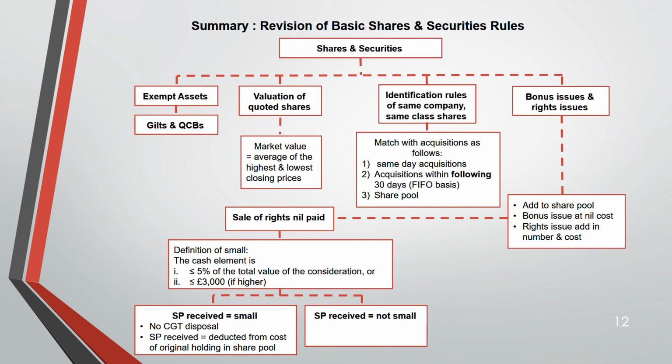Next, if the sale proceeds are not small, that means the cash element is greater than 5% of the total value of consideration and greater than 3,000, then it is a part disposal. And how is a part disposal done? I've covered that in Lecture 9. Now let us do a question before we move on to the second part of this lecture.